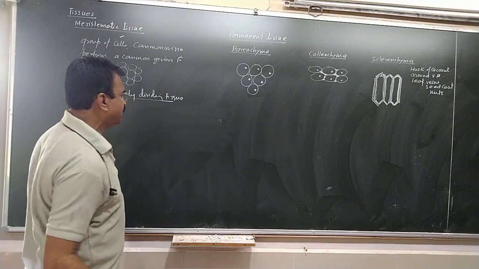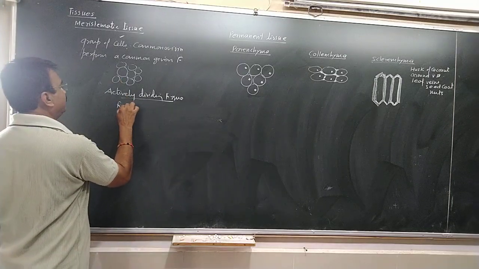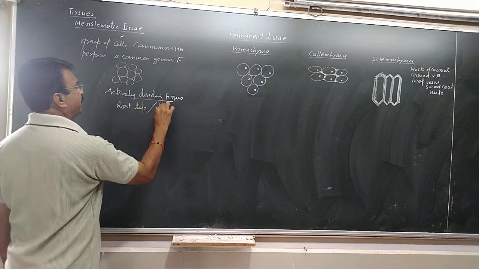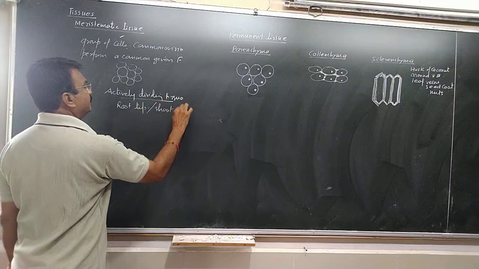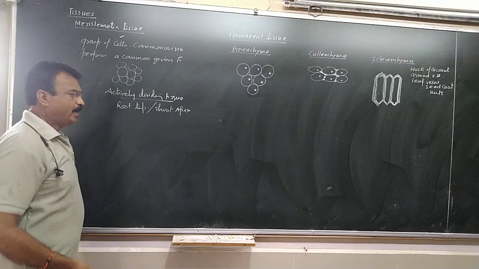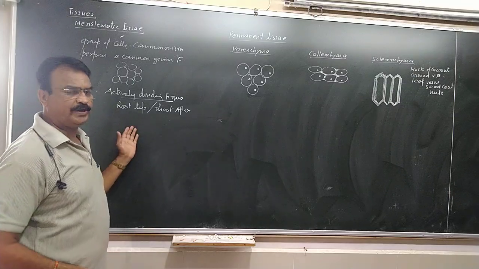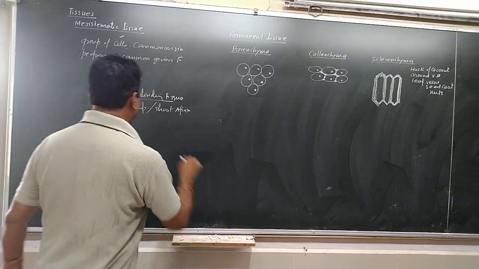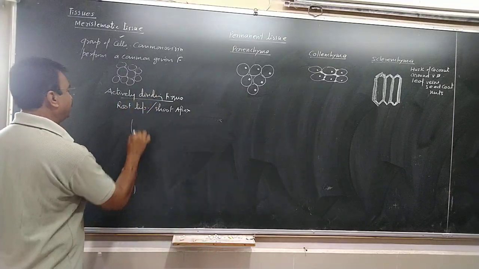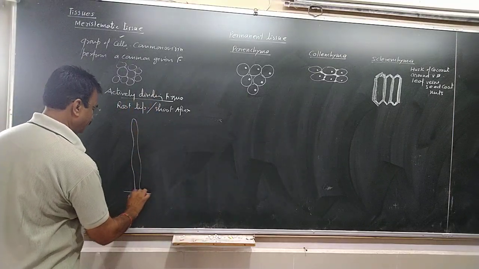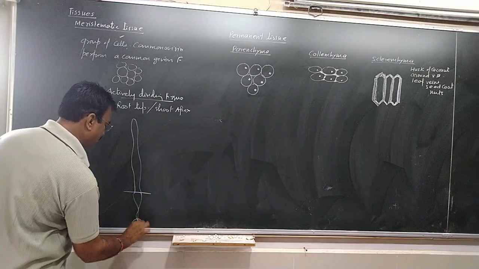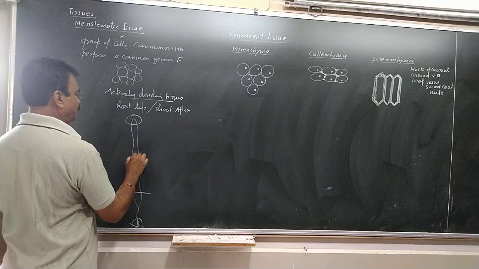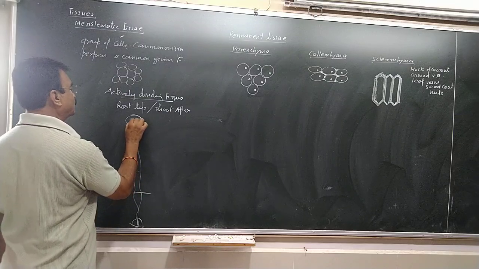This type of tissue is present at the root tip, root apex and shoot apex. Root apex and shoot apex, or root tip and shoot tip, at the apical region. And if you see, this is the plant body. If this is a plant, this is the root system, this is the apical region of the shoot. These are the nodes and internodes.